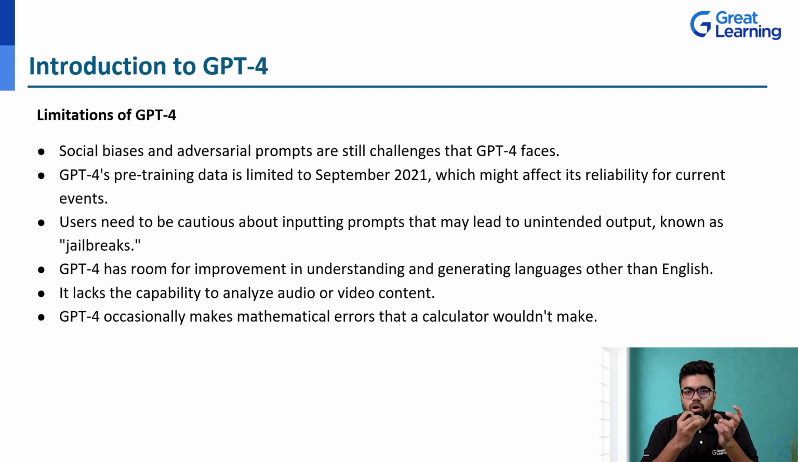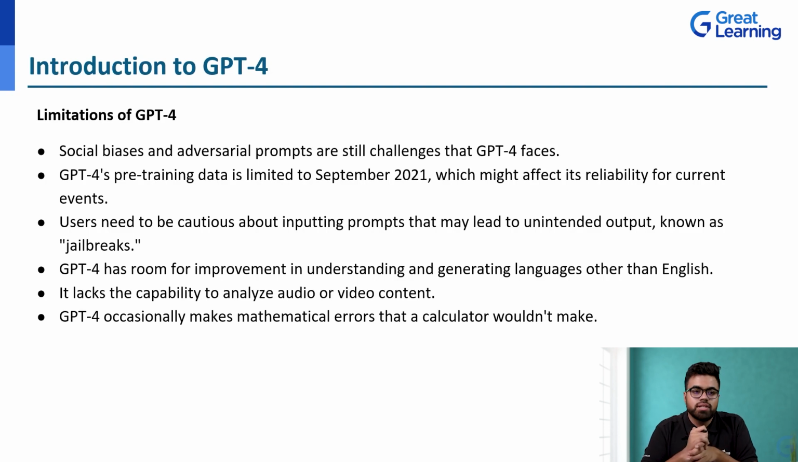So for anyone who wants help in whatever is going on in today's world, will not have any use of ChatGPT per se. It can rephrase texts, it can modify certain things that you provide as an input, but it would not consider, it does not have that knowledge of the things that are going on, right? Because the data that is input is till September 2021. Now, the user needs to be cautious about inputting prompts that may lead to unintended output called jailbreaks, right? So we need to be cautious about it. It may give you results that you did not intend to have, right?